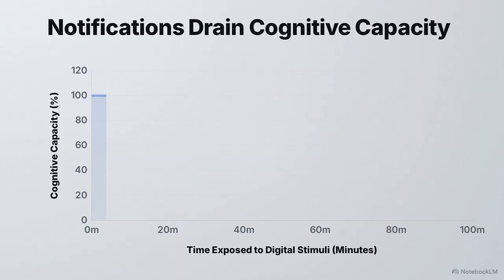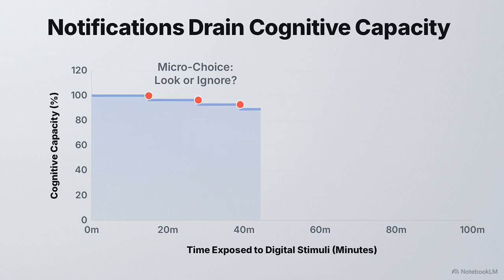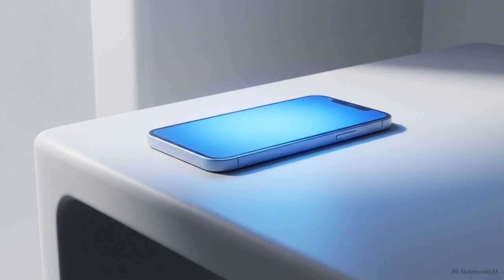This chart shows what psychologists call decision fatigue. Every time a notification appears, your brain makes a micro-choice: look or ignore. Each incoming data point drains your cognitive capacity, dragging your focus steadily downward. The hardware itself was built for this kind of constant interruption.